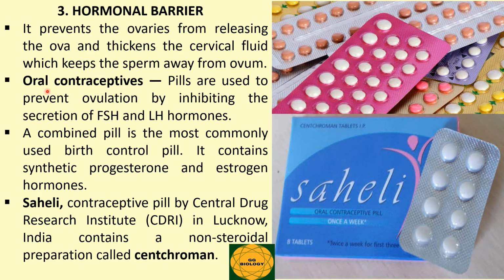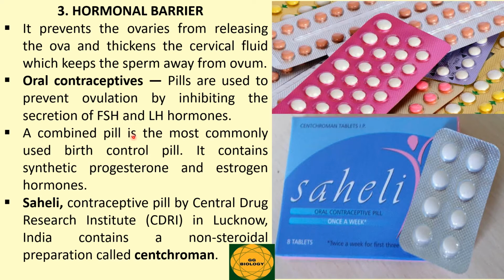The next is the oral contraceptives. Pills which are taken orally are the oral contraceptives. These pills prevent ovulation by inhibiting the secretion of FSH and LH hormones. Thus, ovulation gets arrested.